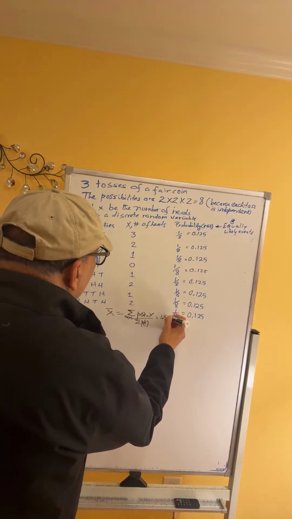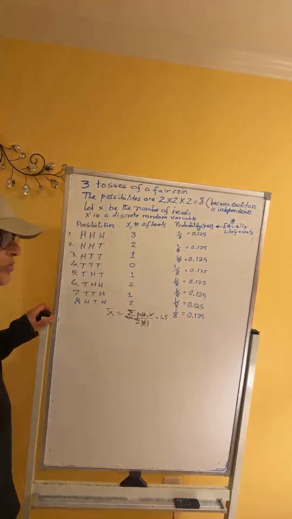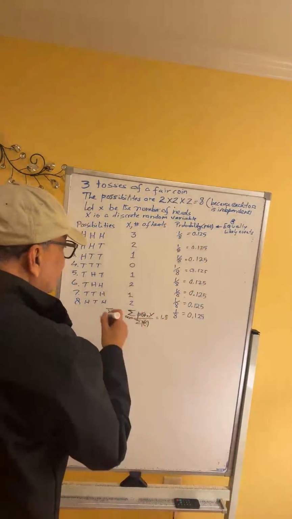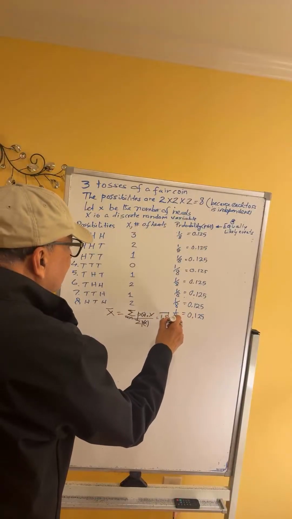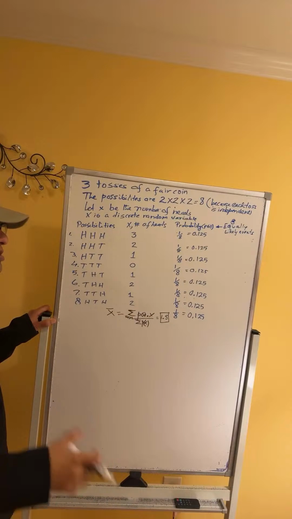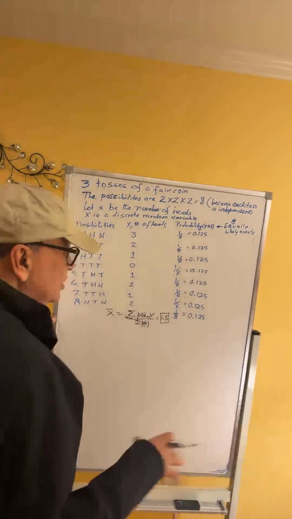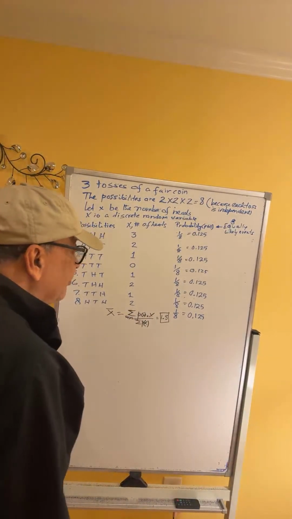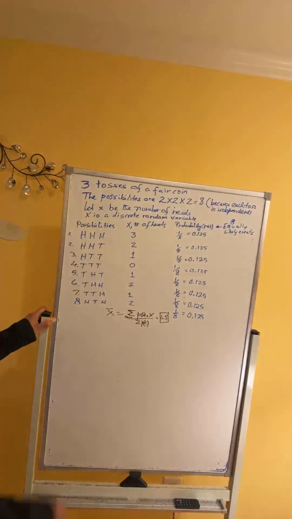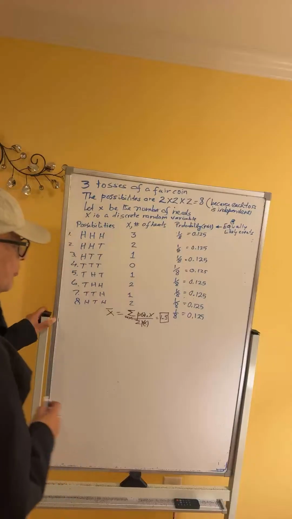Please check out my video from yesterday. The weighted mean is 1.5. What does it mean? It means on the average, if you toss a fair coin 3 times, you will get 1.5 heads. Okay, so this is the weighted mean, and this is the formula for it.